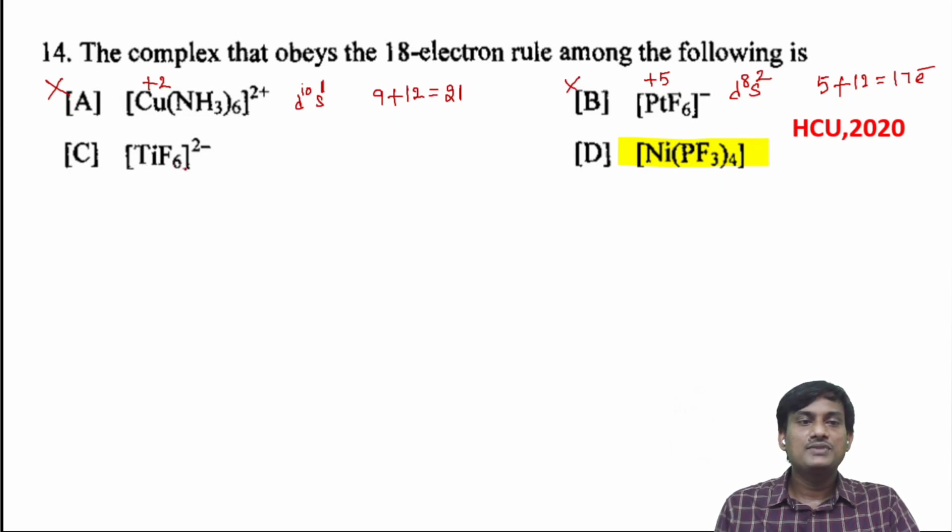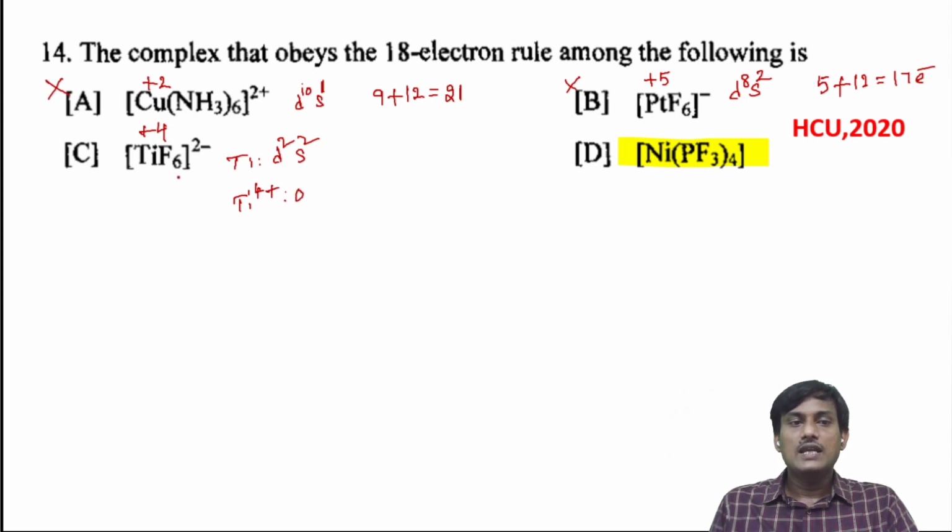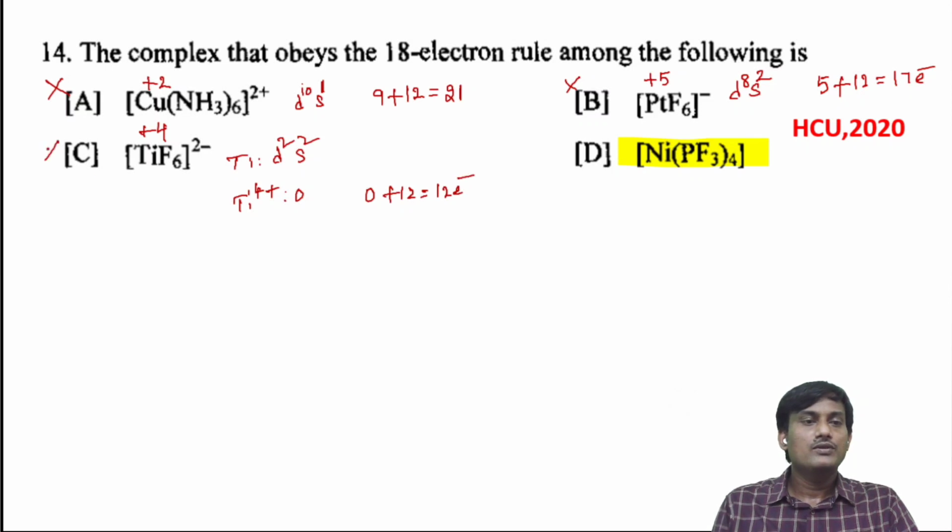And in TiF6 2 minus, here the oxidation state is +4. If we take titanium, the valence electron configuration is 3d2 4s2. You have 4 electrons, but if we take titanium 4+, you have 0 electrons. And there are 6 ligands. 6 ligands donate 12 electrons. So 0 plus 12, you will have 12 electrons. It also cannot obey the 18 electron rule.